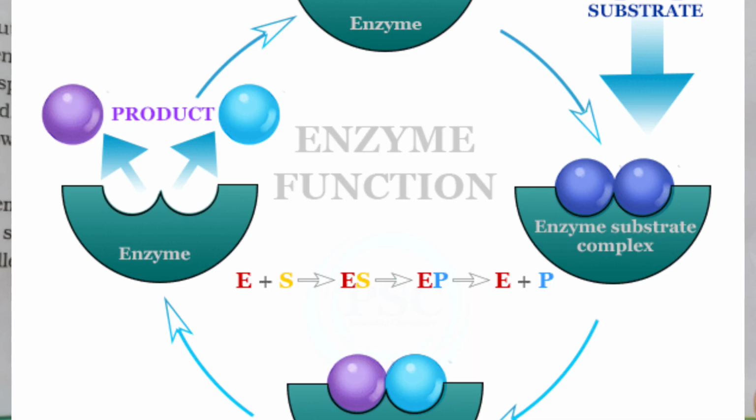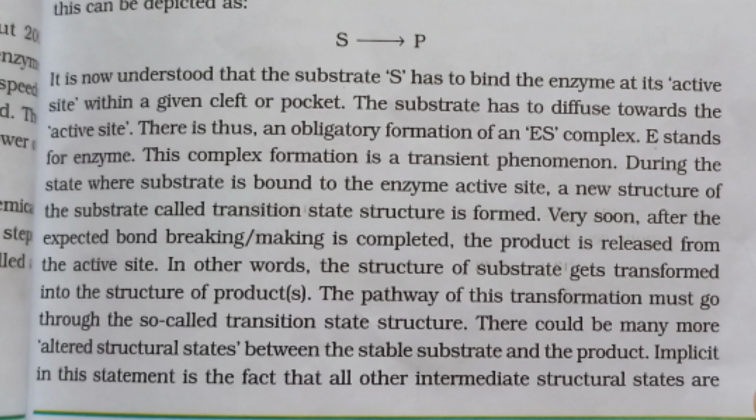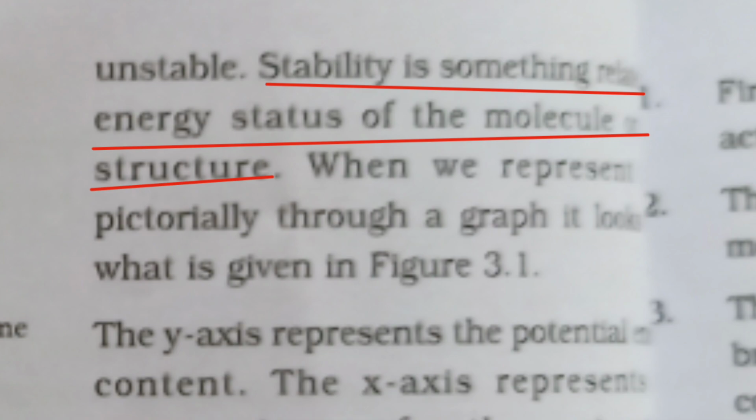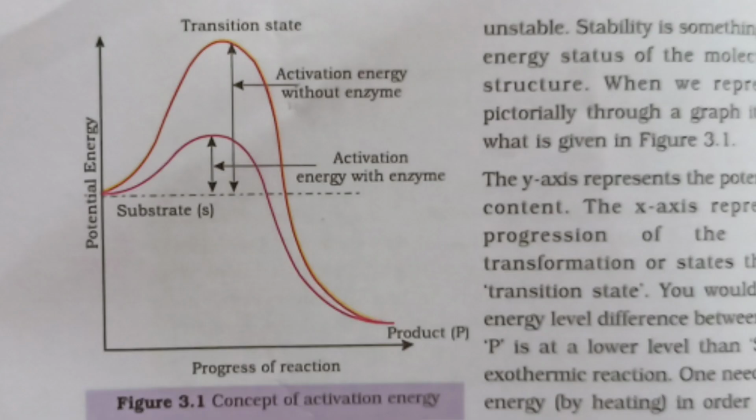The structure of the substrate gets transformed into the structure of the product. The pathway of this transformation must go through the so-called transition state structure. Here we will discuss the altered structural states between the stable substrate and the product. Stability is related to the energy status of the molecular structure.